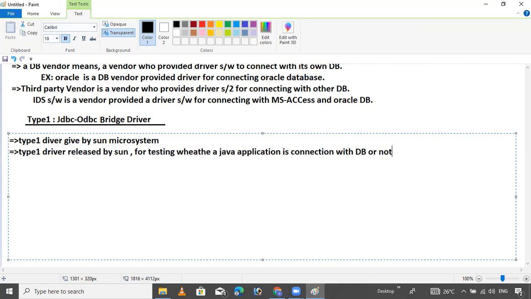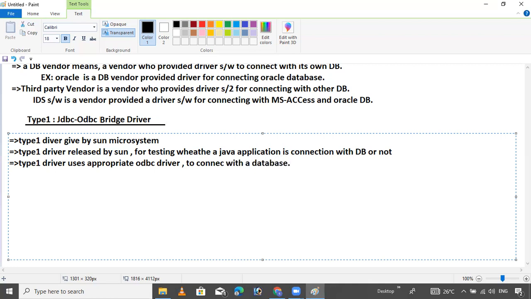He wants to check whether it's connecting or not. So type 1 driver uses the appropriate ODBC driver to connect with a database.